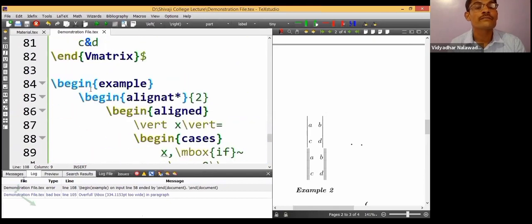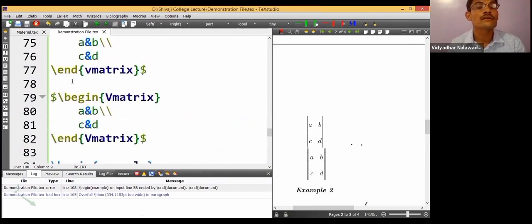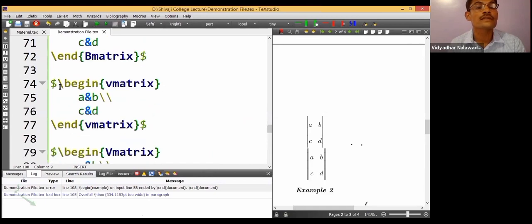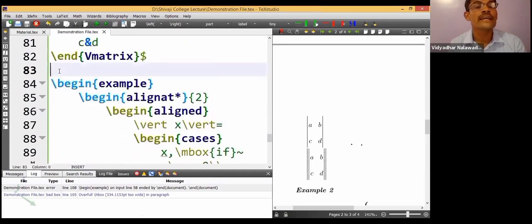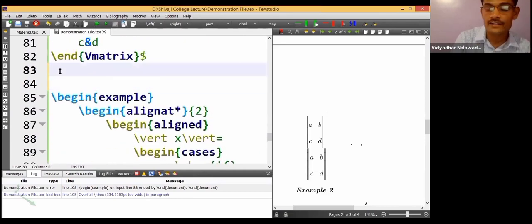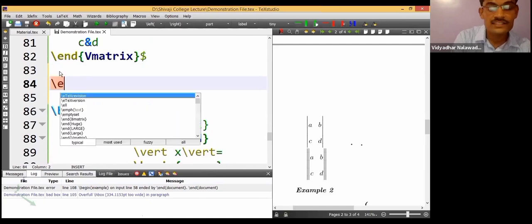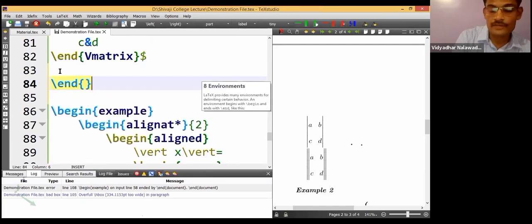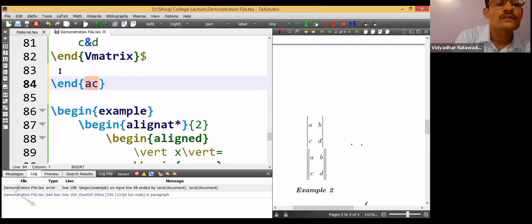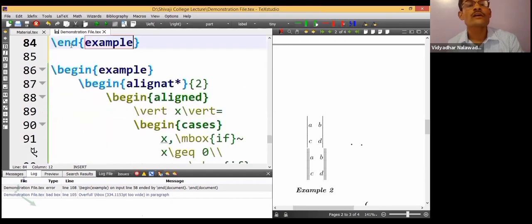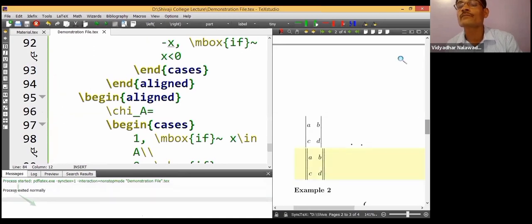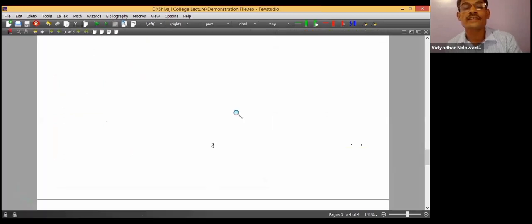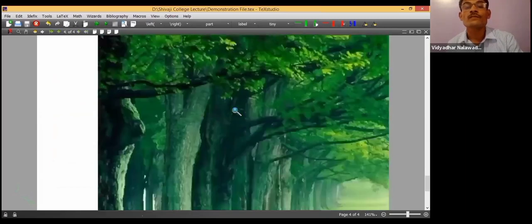So line 108 is ended by end document. Here it is begin matrix, one of the examples was not ended, so I will end that example. This is a mistake that happens many times. Now this error will go. Now I'll run it and see, we have inserted one image over there.